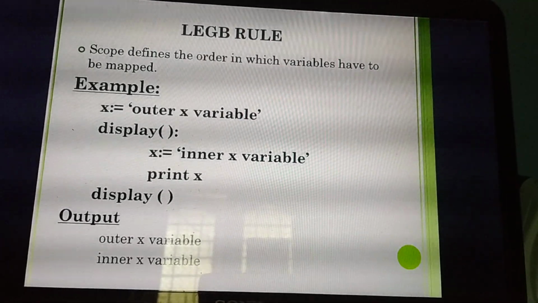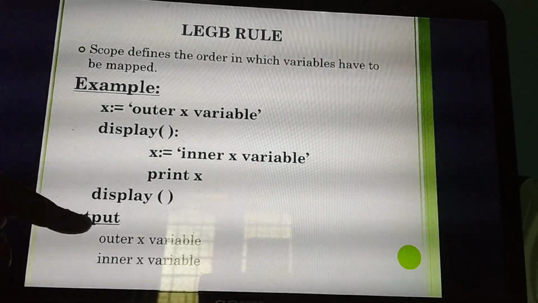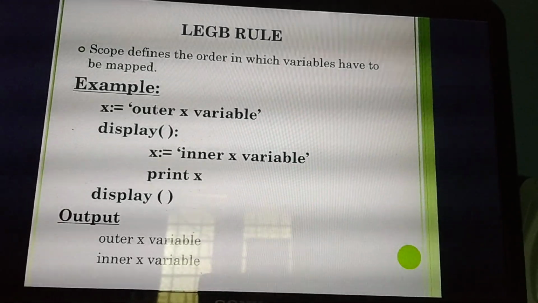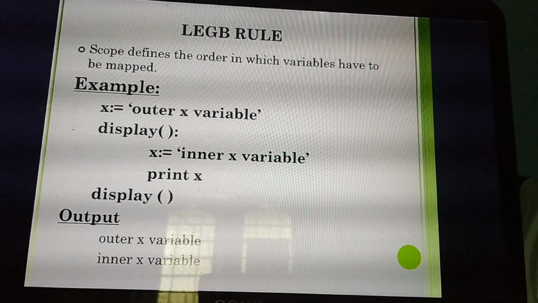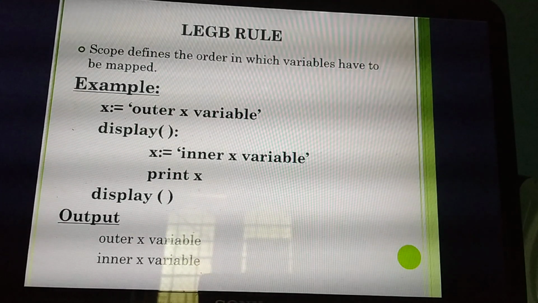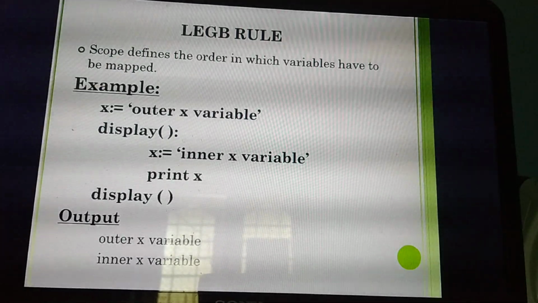Whether I need order to be displayed. That means first I need to display the result outside the function. Next I need to display the output inside the function. So I need some order, isn't it? So for that order only I have given one rule called what? LEGB rule. Understand? What's the purpose of LEGB rule? The order. So here, the order in which variables have to be mapped.